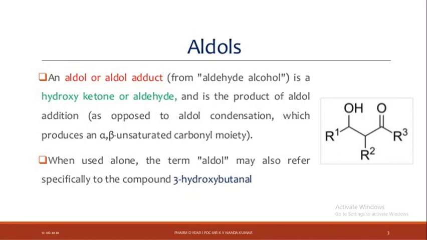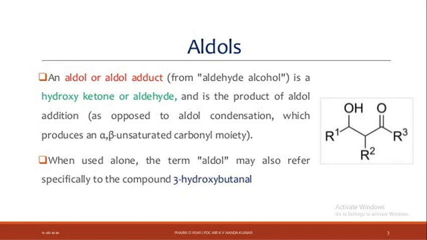When used alone, the term aldol may also refer specifically to the compound 3-hydroxybutanal. On the right hand side, R1, R2, R3.